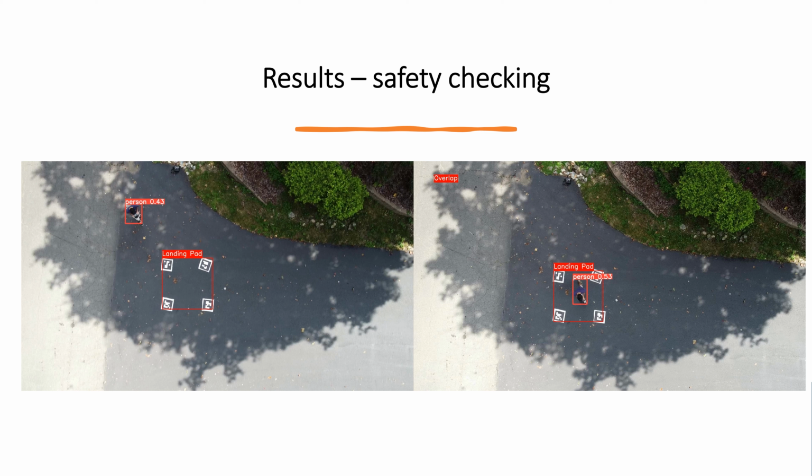Here is the result of the safety detection algorithm on two images. On the left, both a person and a landing pad are detected from the view of the UAS. However, the person does not overlap with the landing pad and the flag is not set. In the frame on the right, the person is detected within the landing pad, so the flag is raised to indicate that there's a hazard in the landing zone.